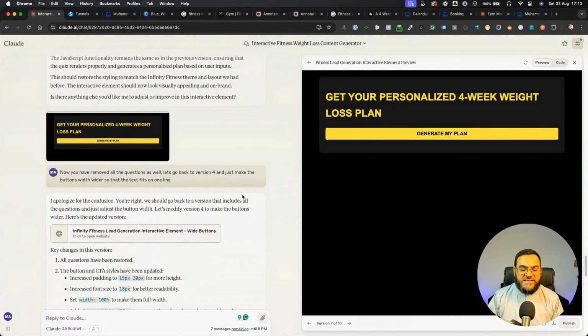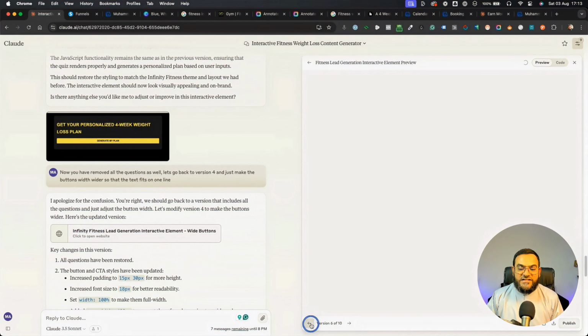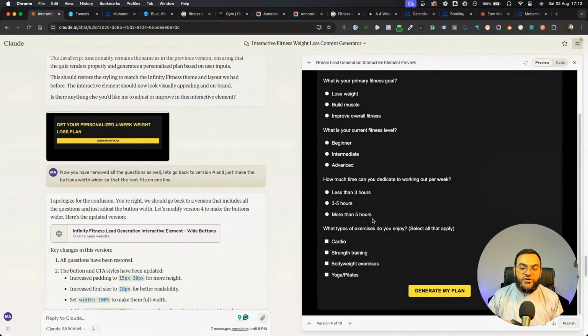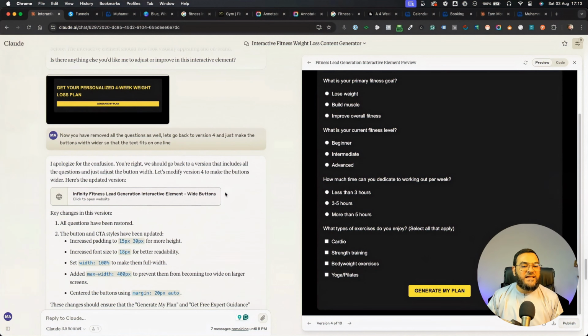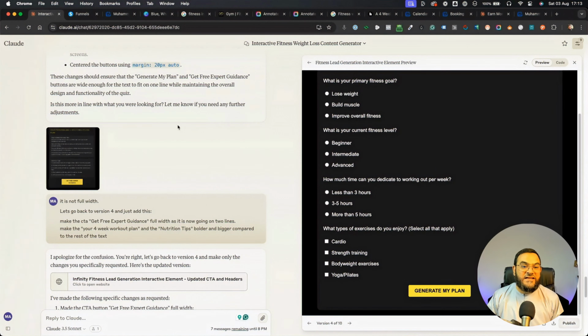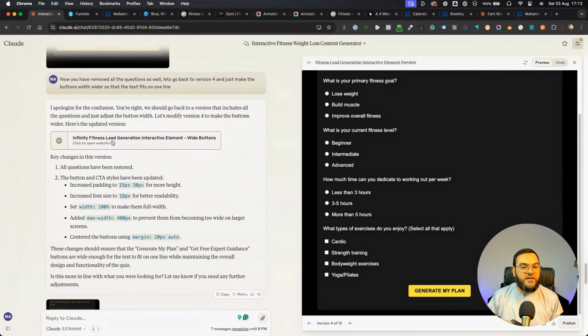Now, when I'm saying version 4, if you look closely here at the bottom, it will show you each version that it created. So I just went back to the last working version, which was version 4. And then I stated it should go back to this. And then it says, I apologize for the confusion. You're right. We should go back to that version and include all the questions. And then it regenerated the code for me.